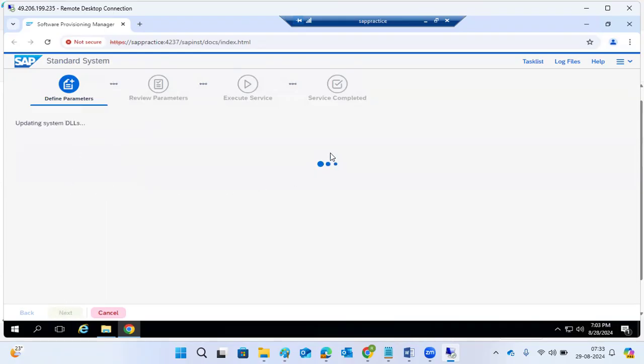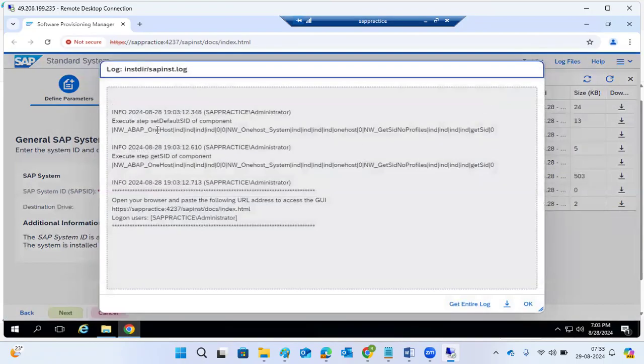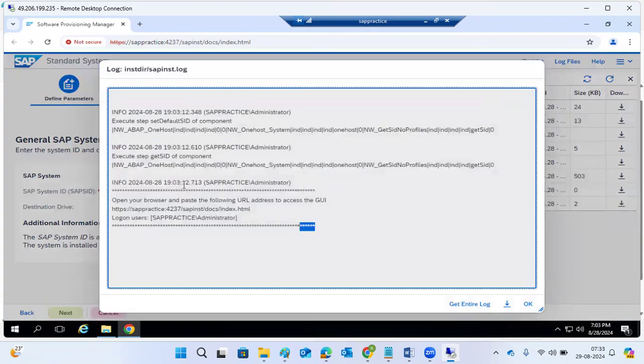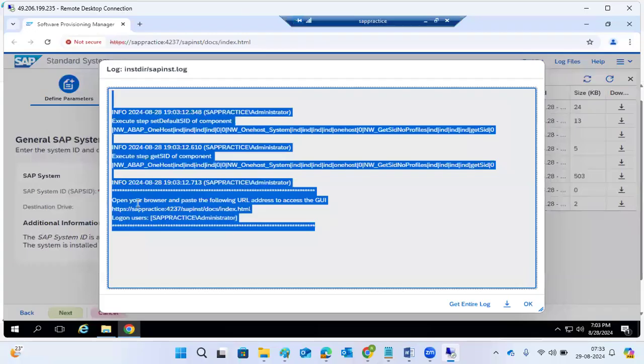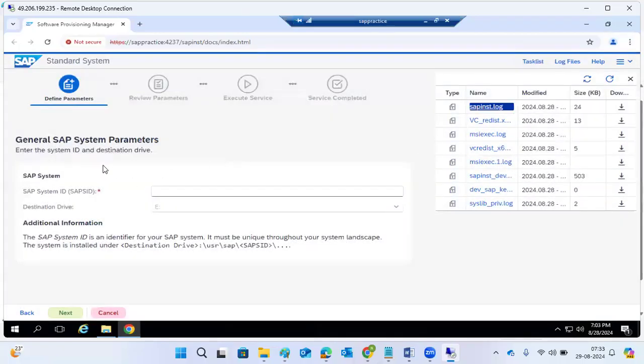Sir, we are not sure, the 3 dots are loading here and we are not sure what's happening. Where can I check the logs? That is the main important thing here. If you go to the logs and files, you can see the sapinst.log file. This is a very important log file. Whatever you are giving here will be recorded in the sapinst.log file.